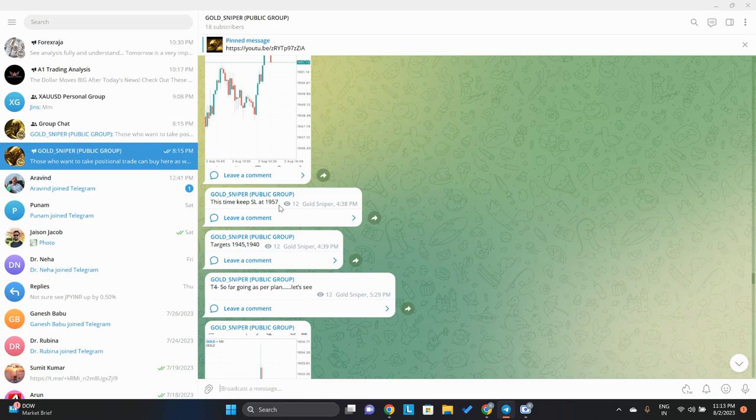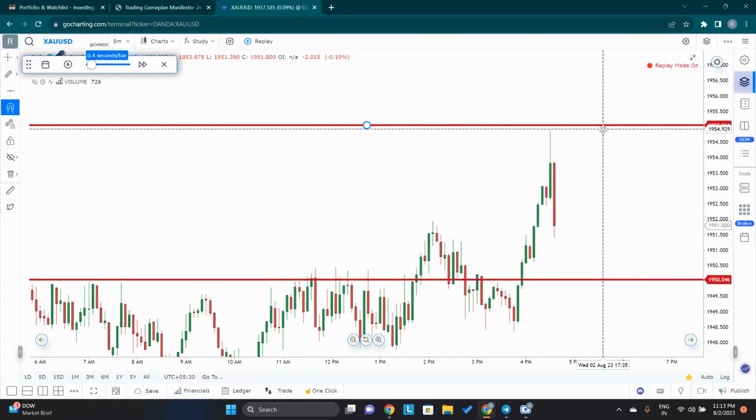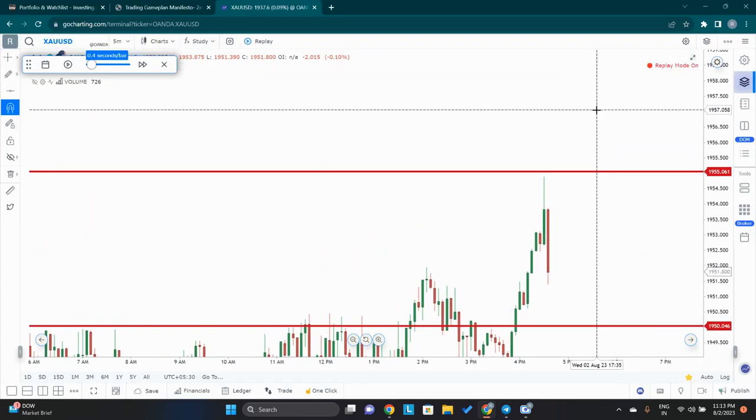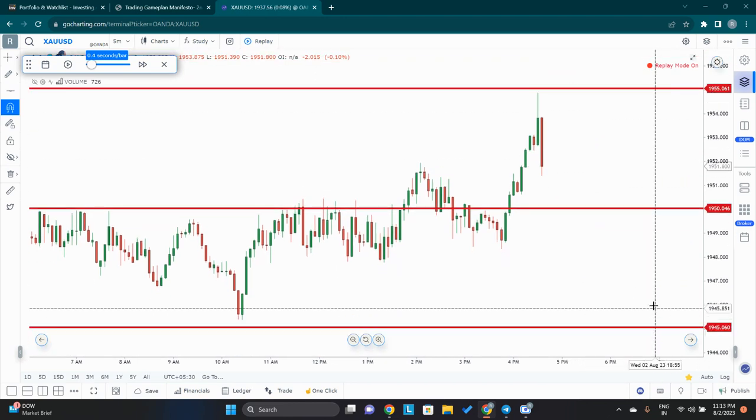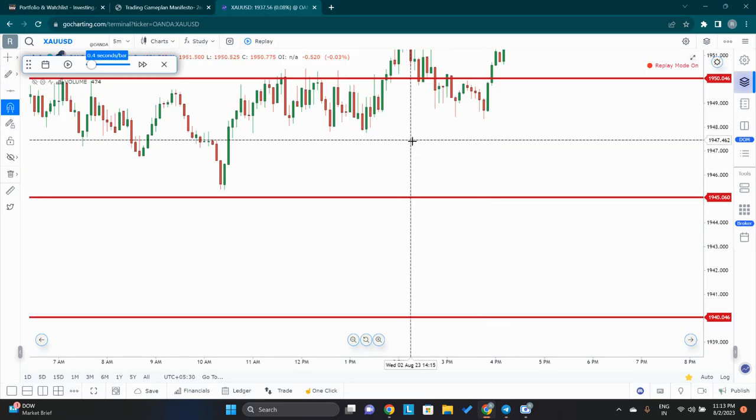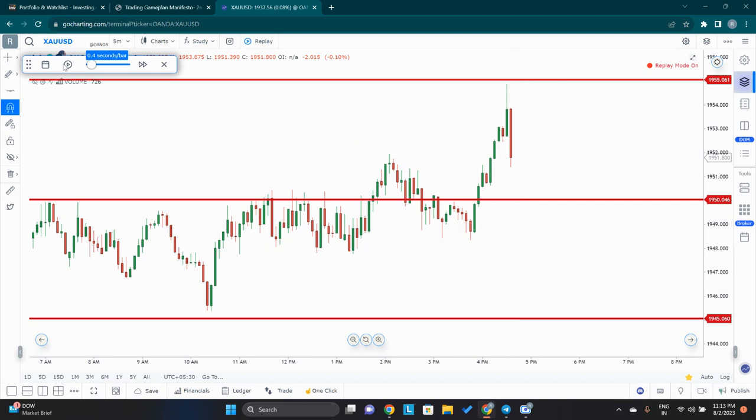Stop loss I gave a little bit above that wick, which was around 1957. So this wick was around 1955, and I gave $2 above it. Targets were 1945 and 40. And this was my final trade. And the rest is history. We can see what happened now.